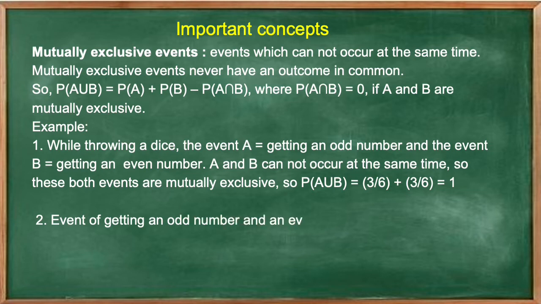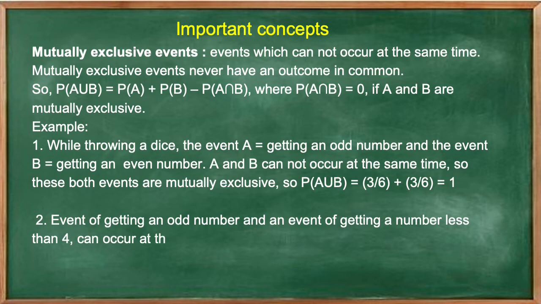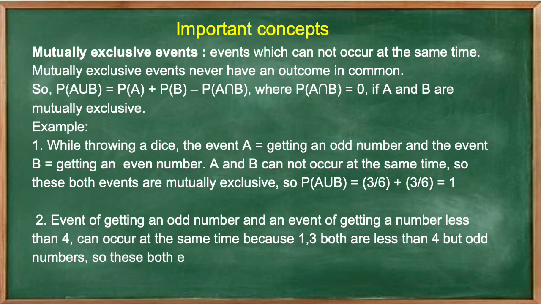Now let's see another example. The event of getting an odd number and the event of getting a number less than 4 can occur at the same time, because 1 and 3 are both less than 4 but also odd numbers, so these both events are not mutually exclusive.